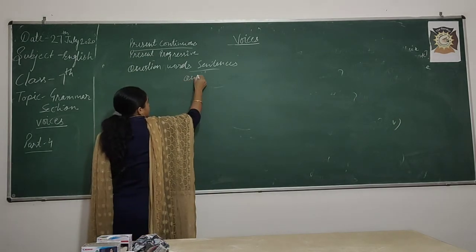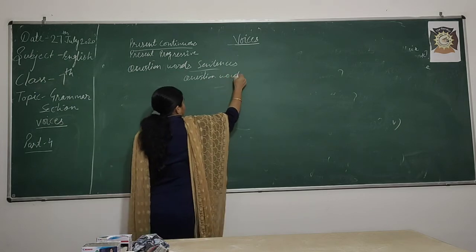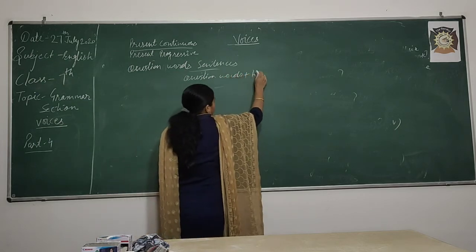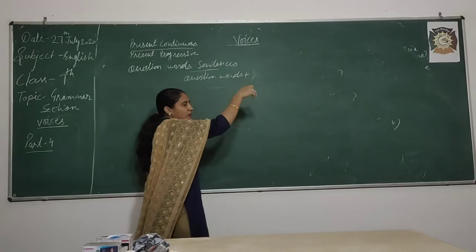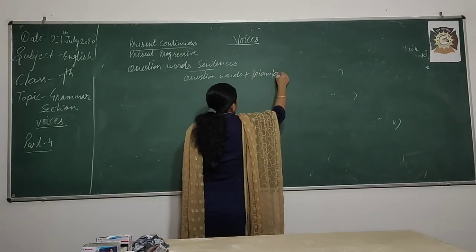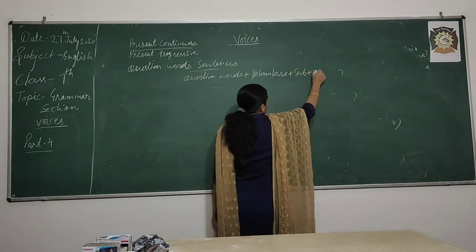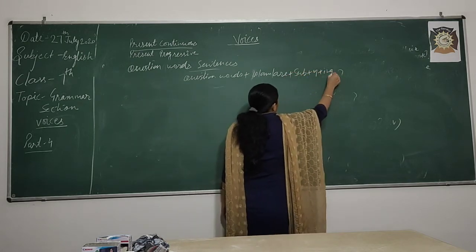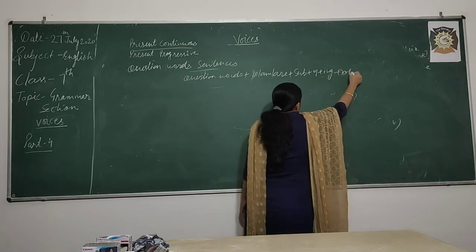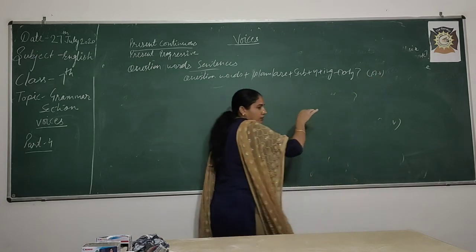Question words, then your helping verb, suppose here we are using is, am, are, plus subject, V1 plus ing, then your object. This is for active voice.